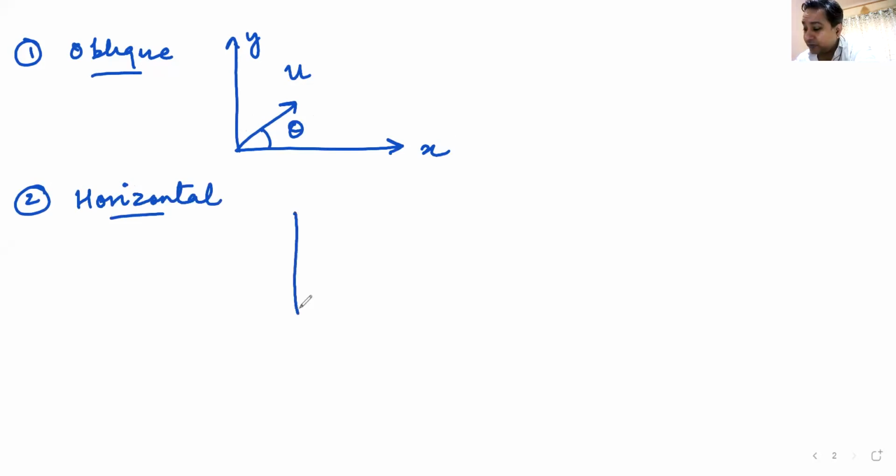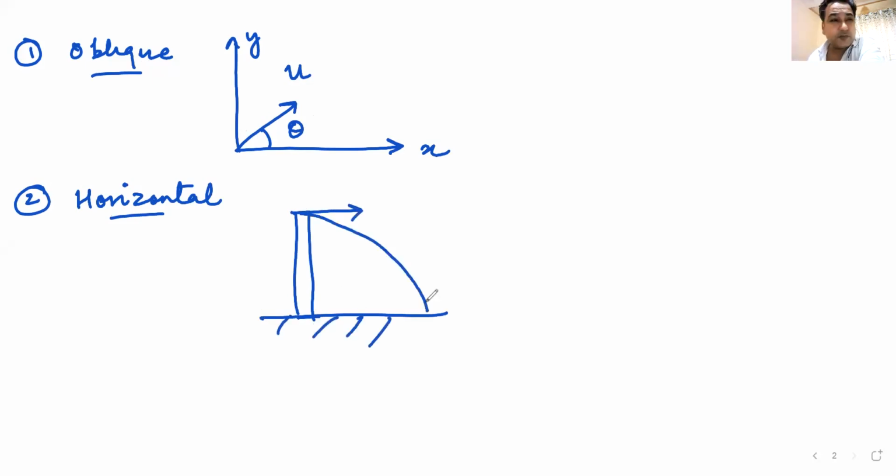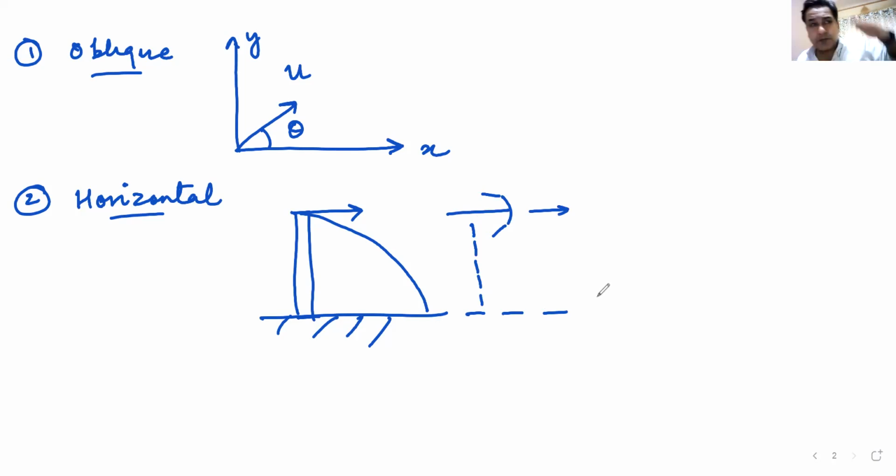Now, what is going to happen in the horizontal projectile? You are going to get on the top of a tower and you are going to throw something horizontally so it follows this path. That becomes a horizontal projectile. The same thing could be done in a different way. If a plane is moving and drops something, a bomb, the bomb is also moving with the same horizontal velocity as the plane. So the bomb does not fall straight down, it falls like this. This also falls in the category of horizontal projectile. So these two are horizontal projectile.